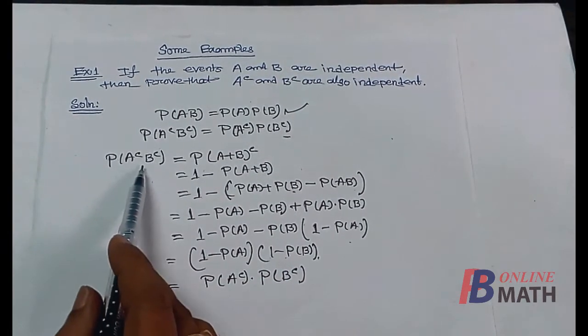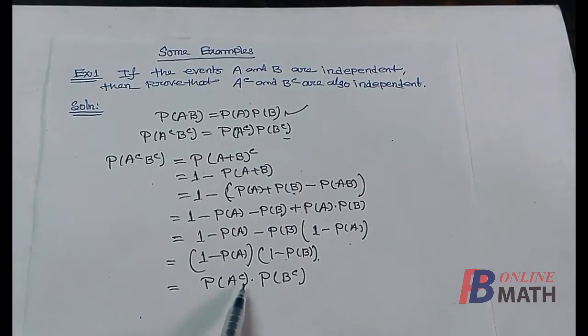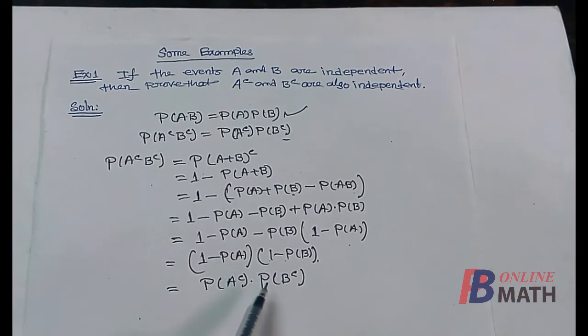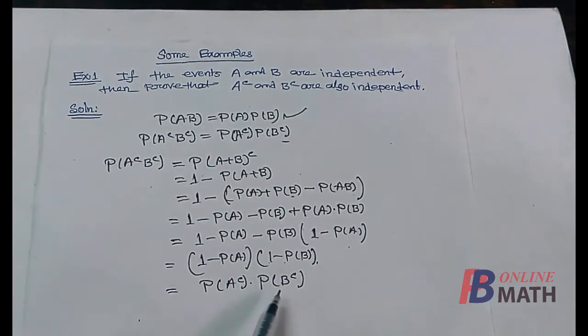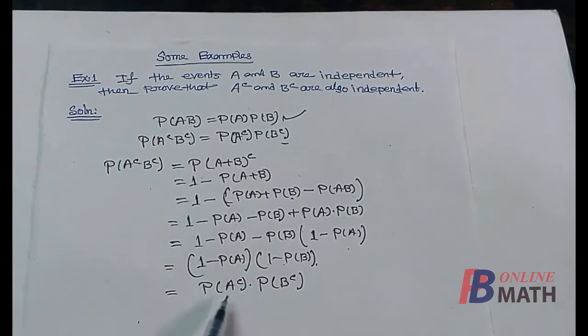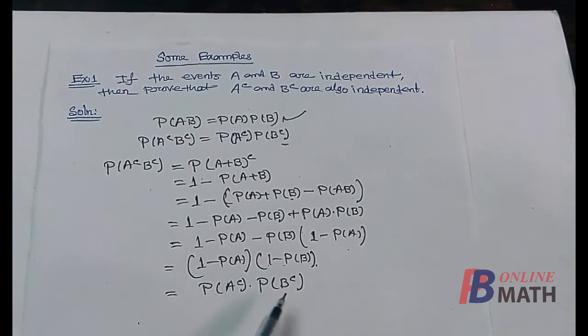So probability of A complement B complement is equal to probability of A complement multiplied by probability of B complement. That means the events A complement and B complement are also independent. So that completes the solution.